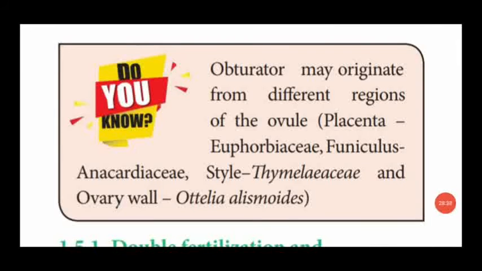Dear students, see the 'Do you know' paragraph. The obturator is a structure which makes the pollen tube enter into the synergids. This obturator may originate from the placenta in the Euphorbiaceae family, the funiculus, that is the stalk of the ovule, in Anacardiaceae, the style of the gynoecium in Thymelaeaceae, and the ovary wall in Otilia olismoides. So these are the different origins of the obturator which make the pollen tube enter into the synergids.